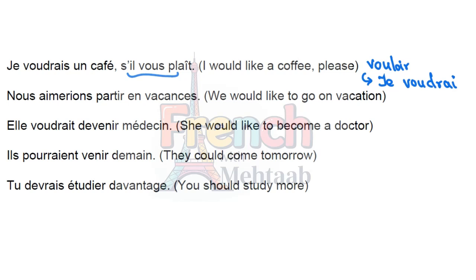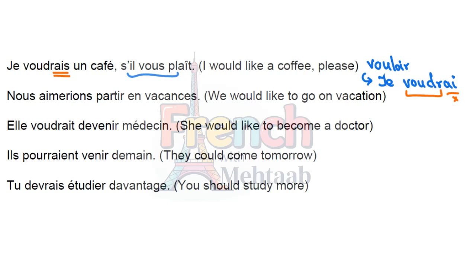So in the conditionnel présent, what do we do? We take the radical of the verb, we drop the termination of futur simple, and then we add the termination of imparfait, which is ais. Although the pronunciation with je, only with je, doesn't change between futur simple and conditionnel présent. Je voudrais un café.